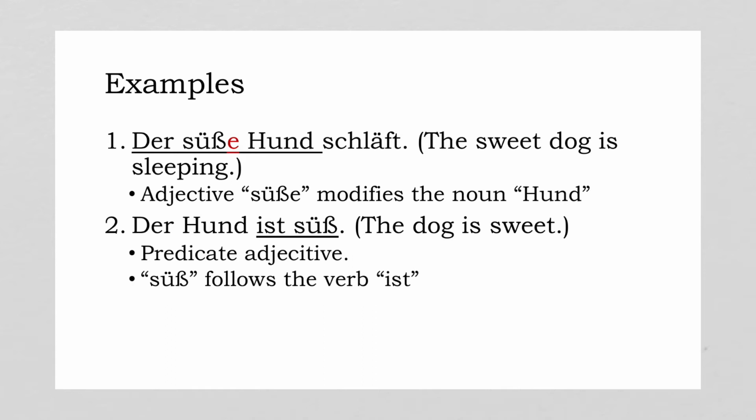In the second sentence, we have der Hund ist süß. The dog is sweet. You notice here that süß is not declined. There's no ending on the end, no E or EN or anything else. So what you have here is an example of a predicate adjective. Süß is following the verb ist, which is a form of sein, to be.